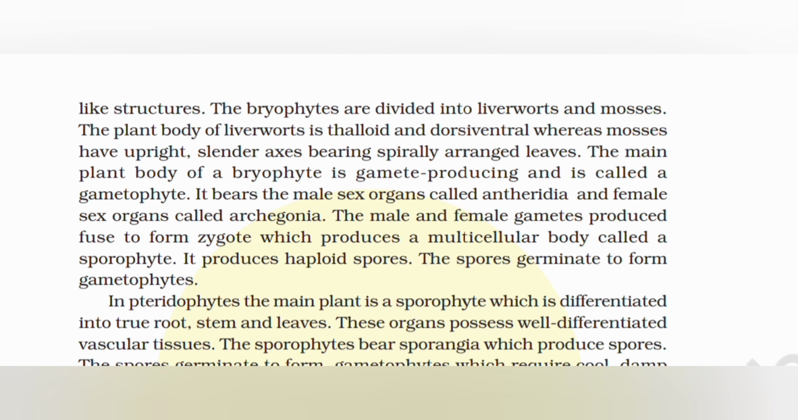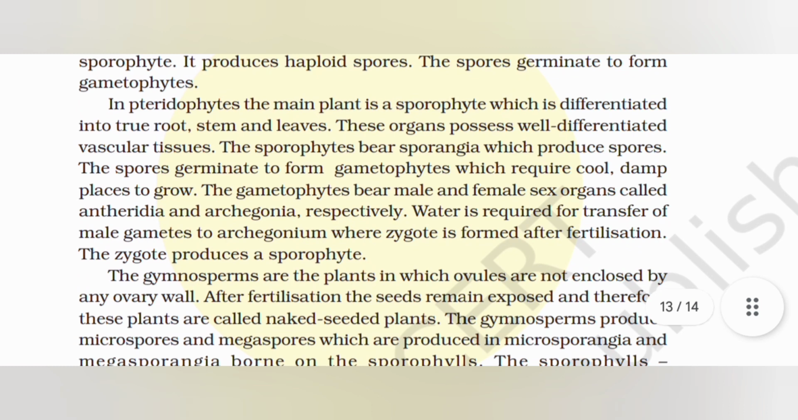In pteridophytes, the main plant is a sporophyte, which is differentiated into root, stem, and leaves. These organs possess well-differentiated vascular tissue. The sporophyte bears sporangia, which produce spores. The spores germinate to form gametophytes, which require a cool, damp place to grow. The gametophyte bears male and female sex organs called antheridia and archegonia respectively. Water is required for transfer of the male gamete to the archegonia, where the zygote is formed after fertilization. The zygote produces a sporophyte.